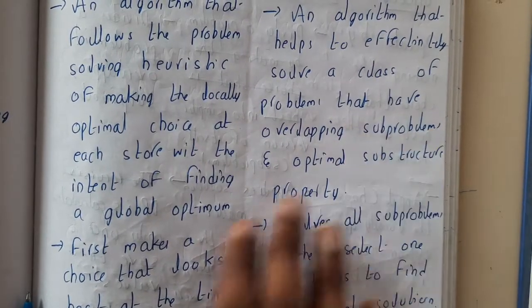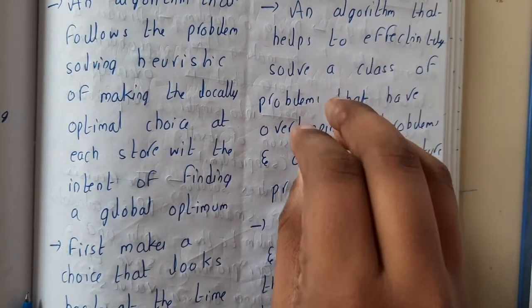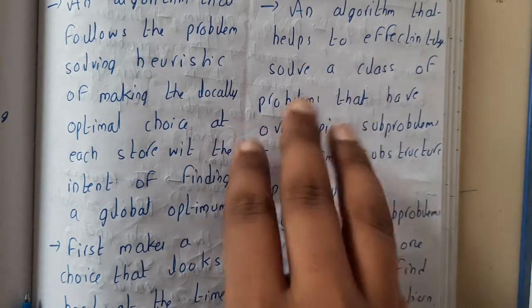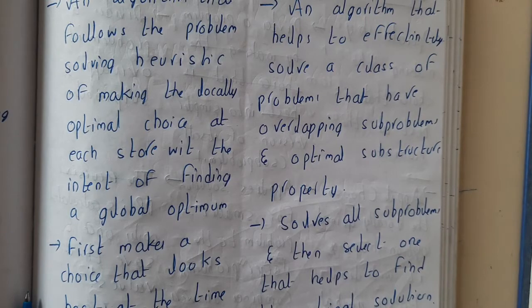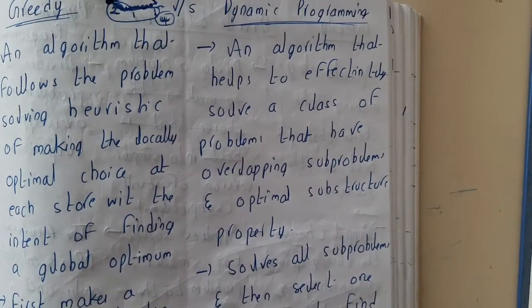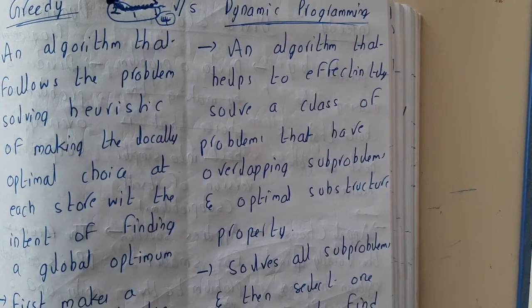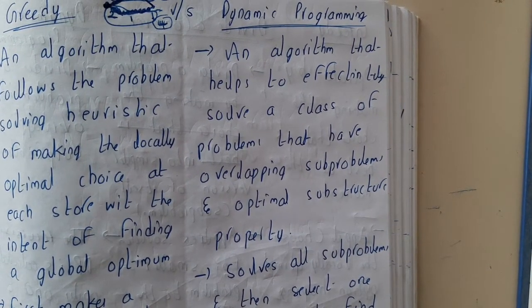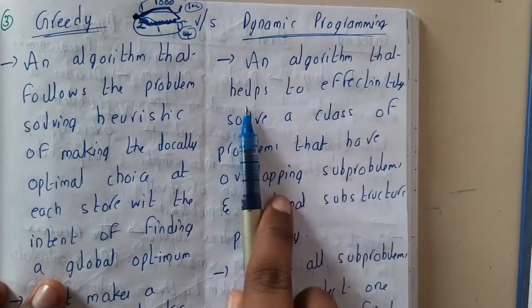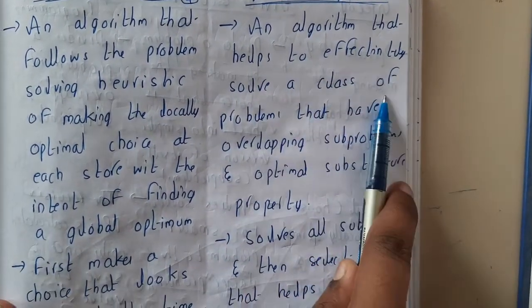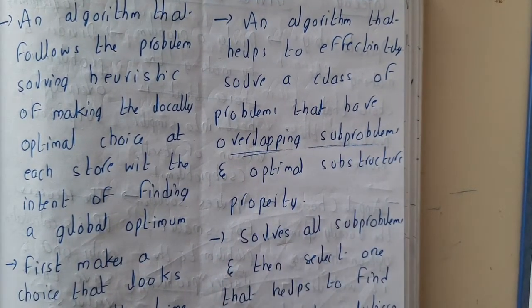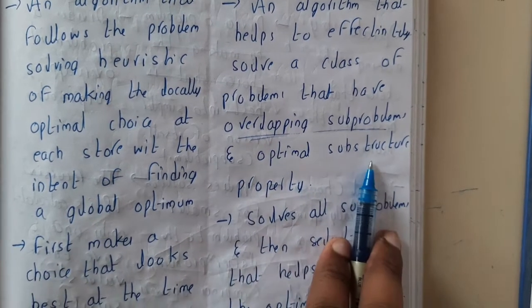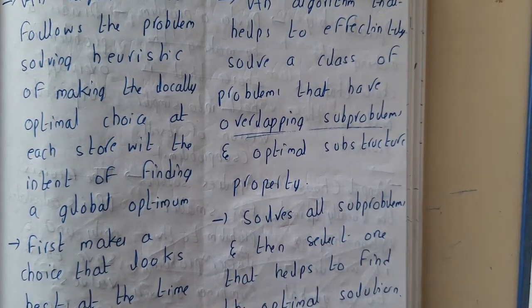Whereas dynamic programming first breaks the problem into overlapping subproblems. After that it solves them until it solves all the possible combinations, guys, and until it finds the best optimal solution. You can say that in dynamic programming you will get 100% the best optimal solution. There is no more optimal solution for that particular problem. So it is an algorithm that helps to efficiently solve a class of problems that have overlapping subproblems. This is mandatory. And there should be optimal substructure also. So there should be some structure.